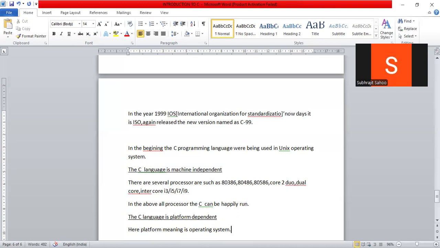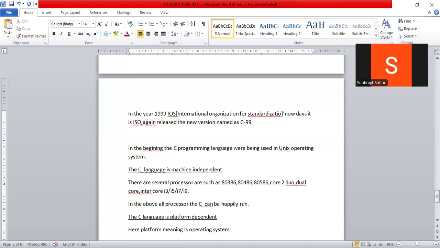Suppose you want to install the C software in your computer. How to install, sir? You have to go to Google and search for C download or installation. Immediately options will come: C for Windows, C for Linux, C for Unix, C for macOS. What are those? Linux, Unix, macOS are operating systems. Windows is an operating system, right? So for different operating systems, different C softwares are available.